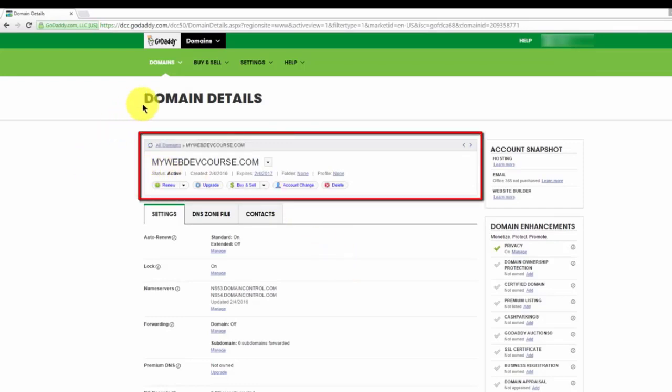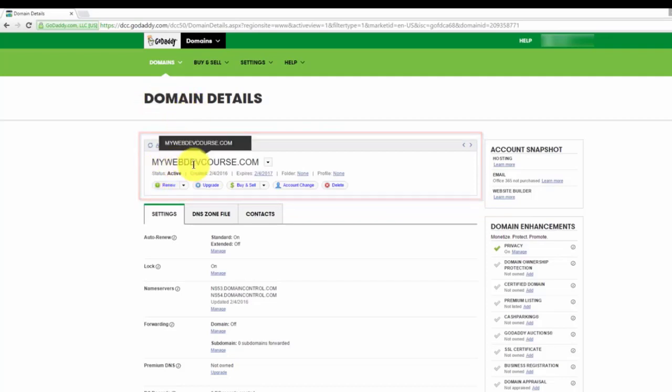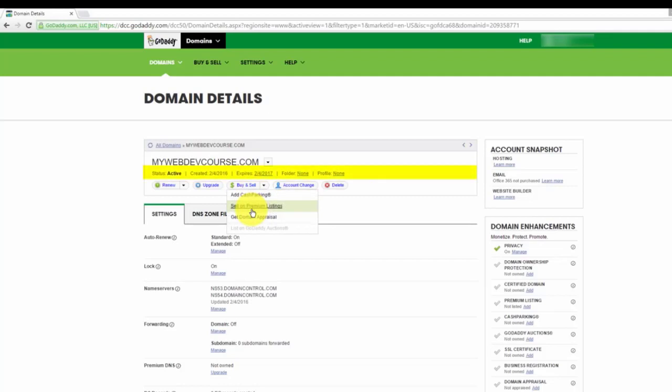Under the Domain Details section, we can see our domain name, mywebdevcourse.com. We can see the status of the domain, the date it was created, and when it expires. We can also manually renew the domain by clicking the Renew button. To delete the domain, we can press the Delete button.